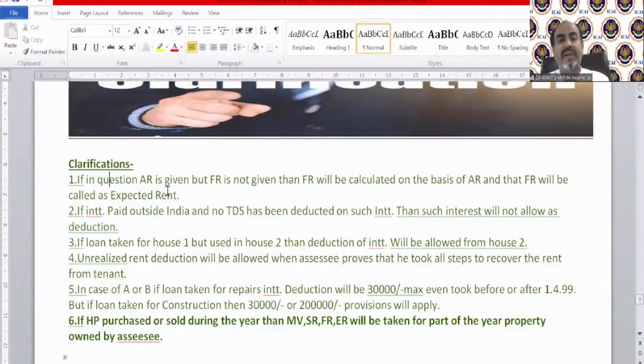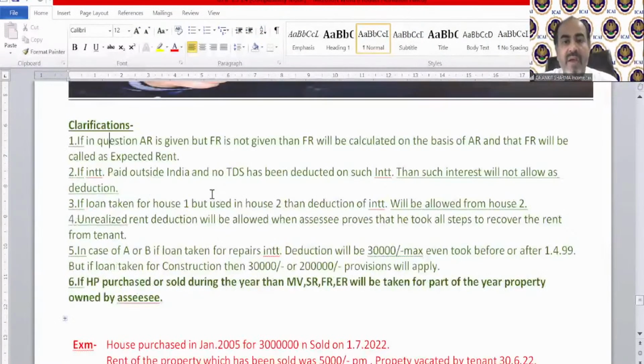If in the question actual rent is given, but fair rent is not given, then FR will be calculated on the basis of actual rent, and that FR will also be called expected rent. If interest is paid outside India and no TDS has been deducted, TDS chapter you will study in a later session of course, then such interest cannot be allowed as deduction, whether it's current year interest or PPI. So if interest is paid outside India, then TDS needs to be deducted. If TDS has not been deducted, then in that case, that interest cannot be claimed as a deduction.